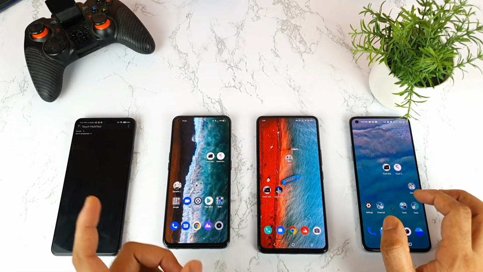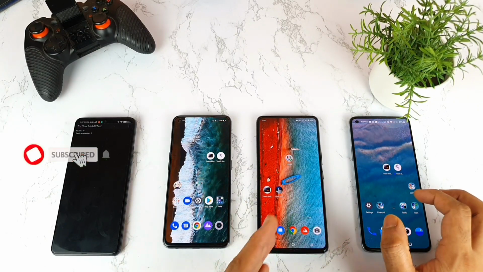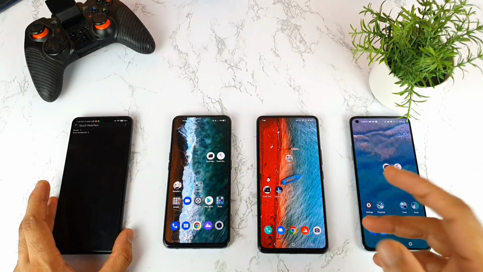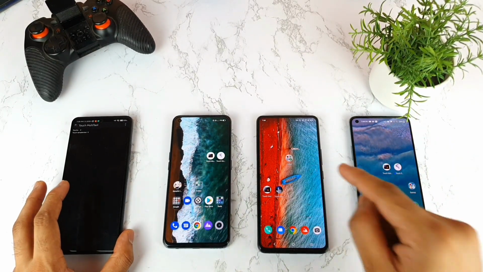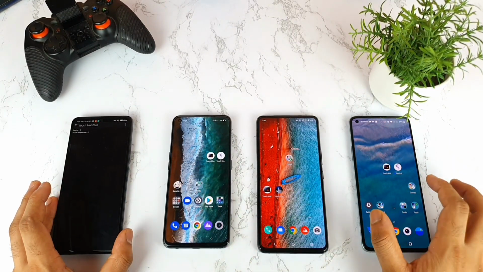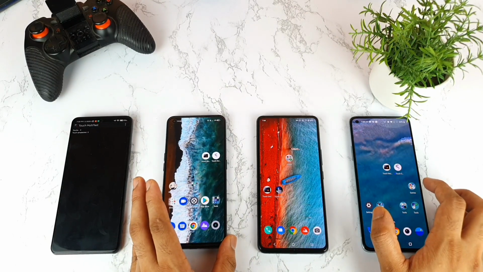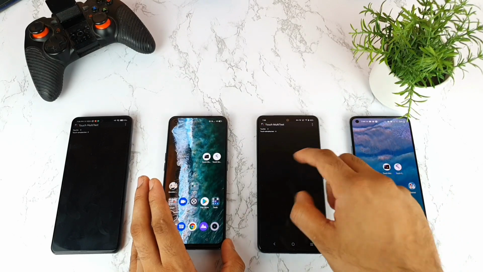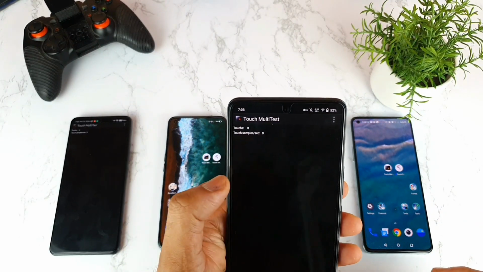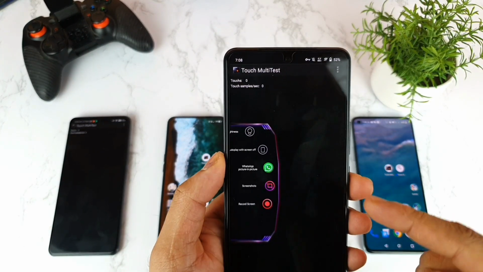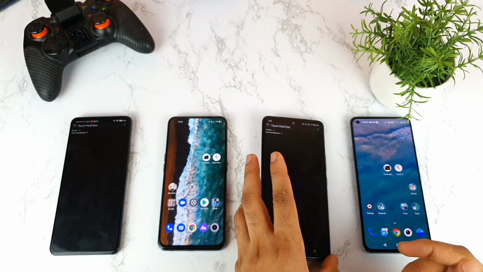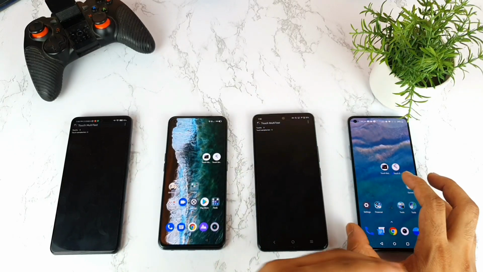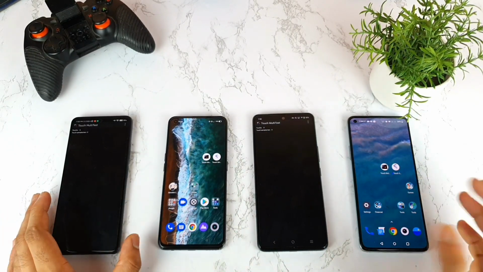That is the reason why in those previous tests I experienced low touch sampling rate in the phones. For example, in the iQOO 7 and the OnePlus 9R, not all the applications can use the full touch sampling rate. You need to enable it. You need to go to the Ultra Game Mode and add this application as a game. As you can see friends, that is what I did right now. Only in the games you can experience full touch sampling rate. So I did add all the phones into the game enhancement features.